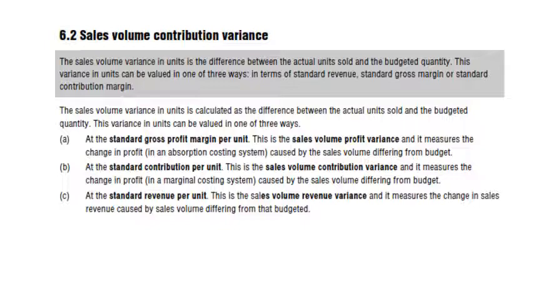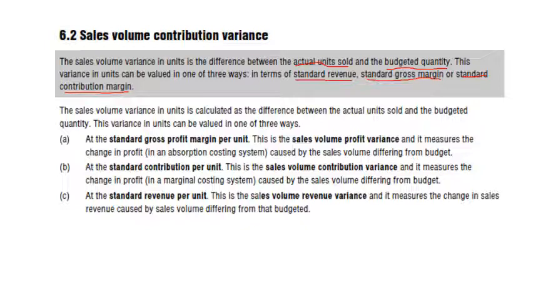The sales volume variance in units is the difference between actual units sold and budgeted quantity. This variance in units can be valued in three ways. One is standard revenue, the other one is standard gross margin, and the third one is standard contribution margin. These three variances basically contribute to the total variance of sales volume. We see one by one.